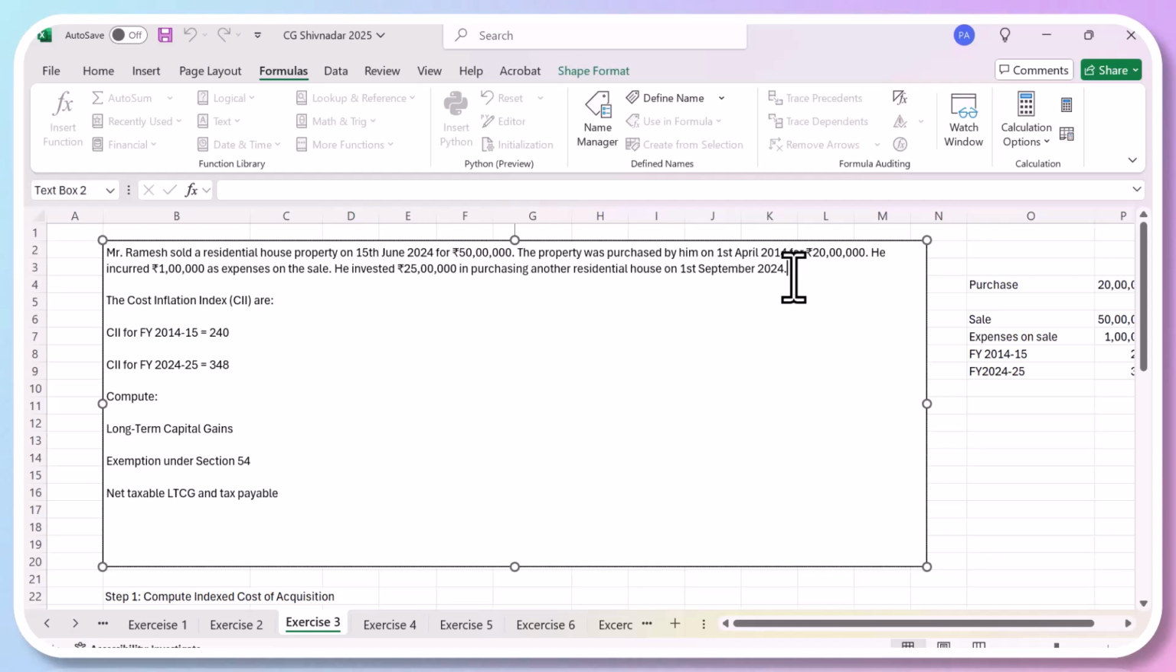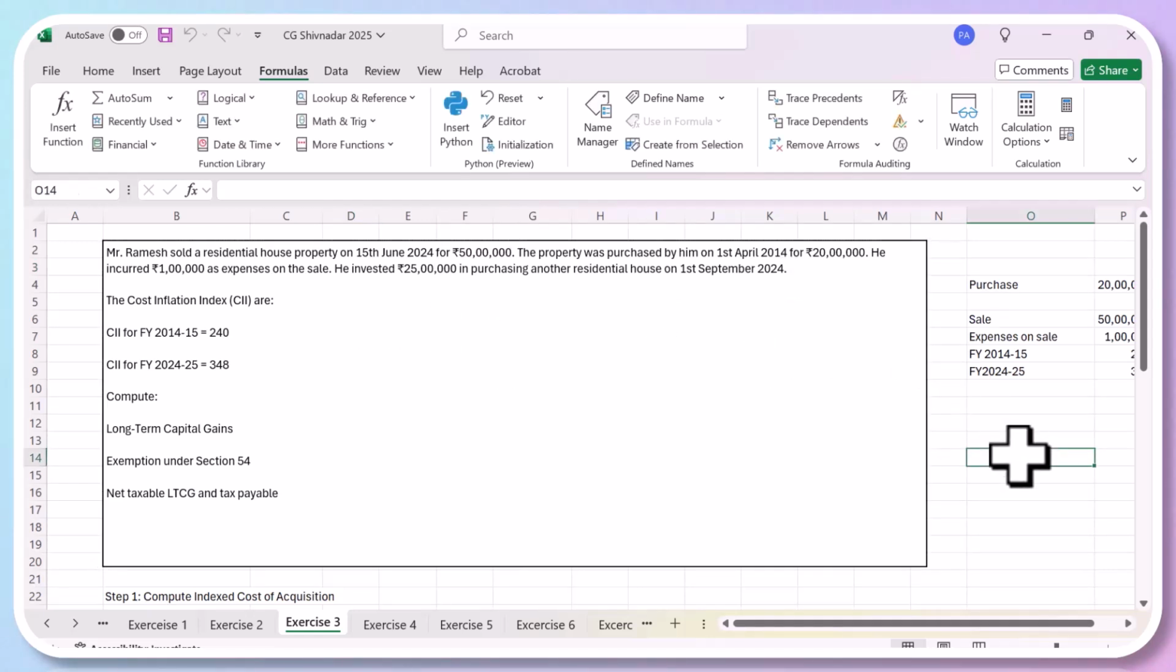Okay, first we are going to calculate, because he will be getting some exemption. You have to calculate long-term capital gains exemption under section 54. Under exemption section 54. Why is it mentioned? Because he has invested some money in a house. So we'll understand what is section 54. Next, tax payable, net tax long-term capital gains and tax payable.